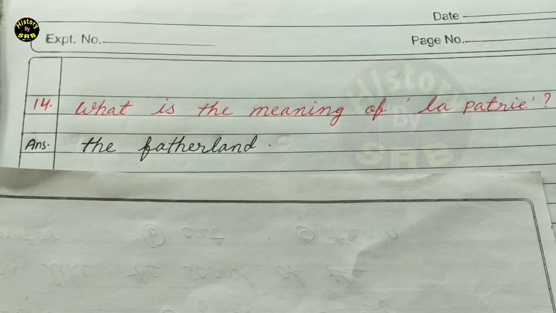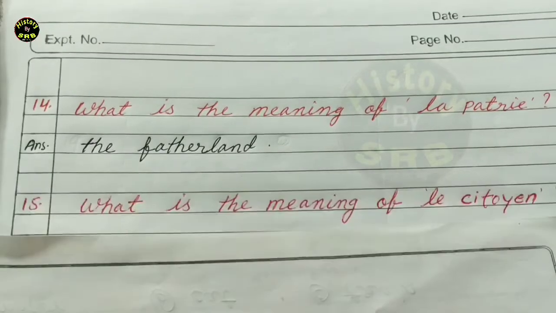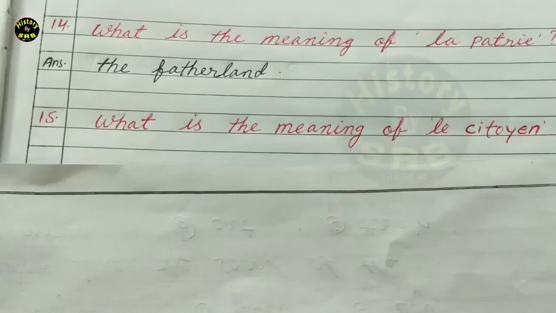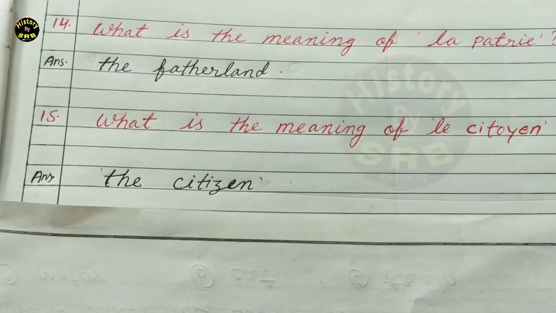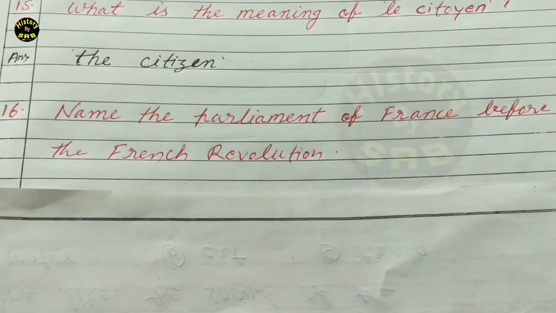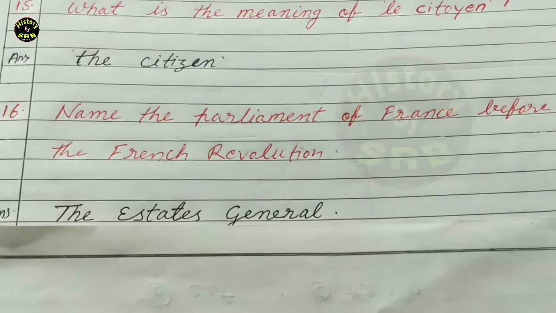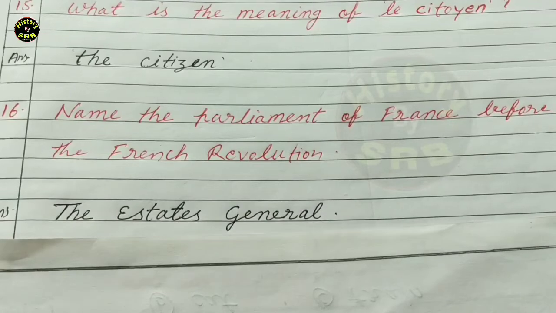Now next question, question number 15 is that what is the meaning of le citoyen? Correct answer is the citizen. Next question, question number 16 is that name the parliament of France before the French Revolution. Now the correct answer is that the States General.